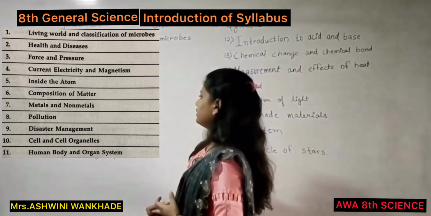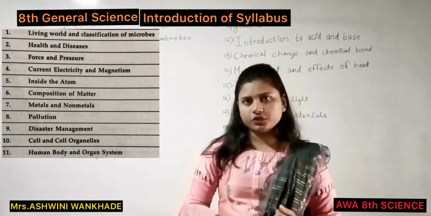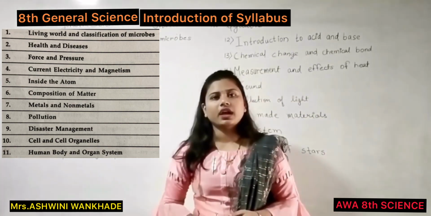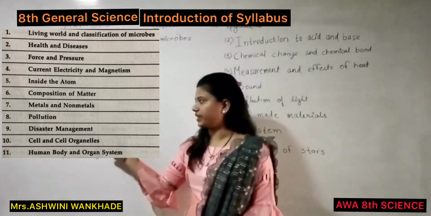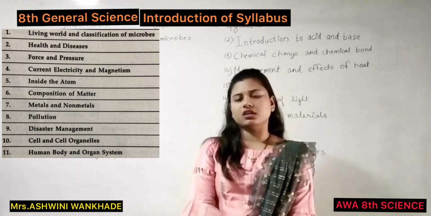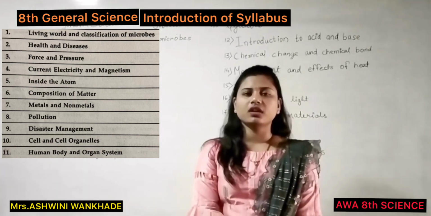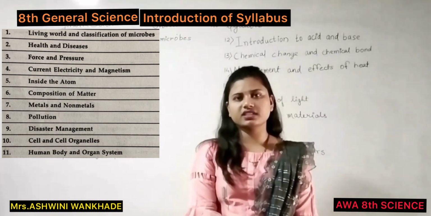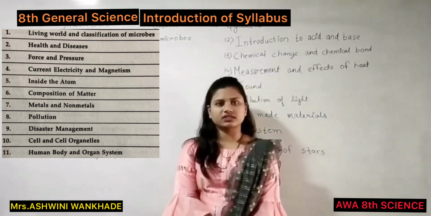Then our next chapter is chapter number 8, Pollution. In this chapter we are going to study what is pollution, what are pollutants, then types of pollution such as air pollution, water pollution, soil pollution, and lastly the prevention and control of pollution. The next chapter is Disaster Management. In this chapter we are going to study what is disaster and how it should be managed, which precautions should be taken at the time of disasters such as earthquake, then fire disasters, then types of fire disasters such as class A, class B, class C, class D and class E. Afterwards the landslides, their causes and effects.